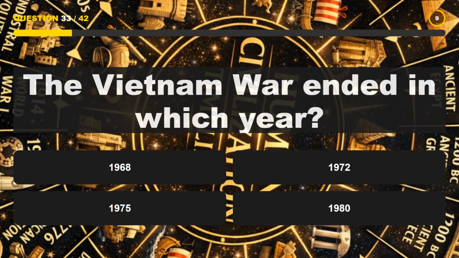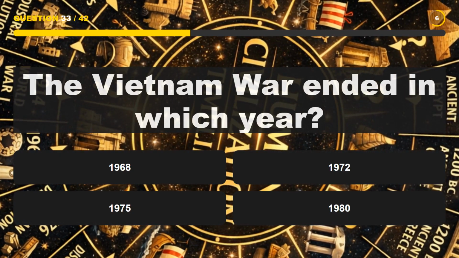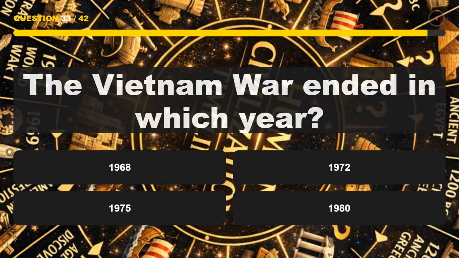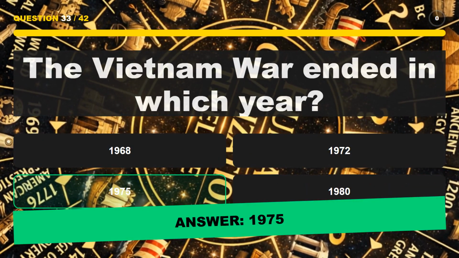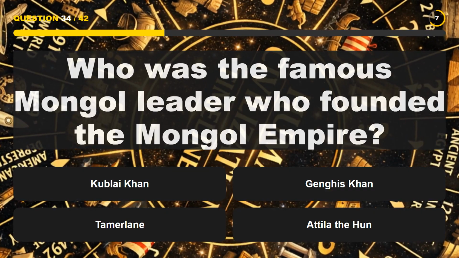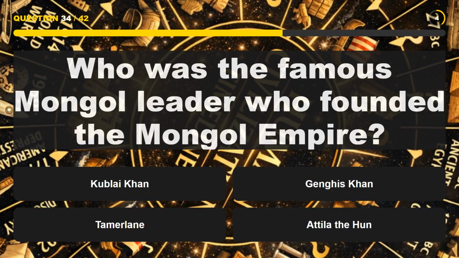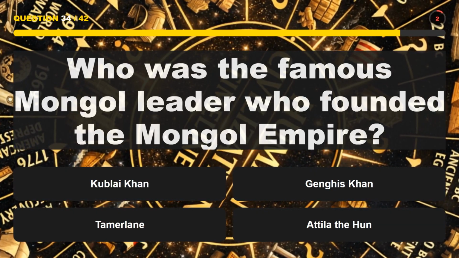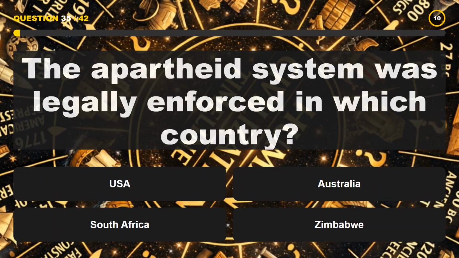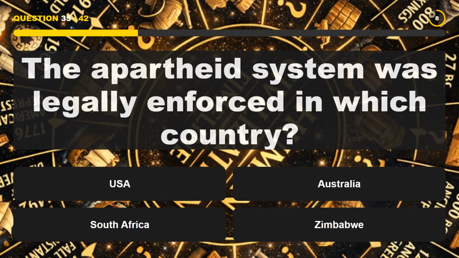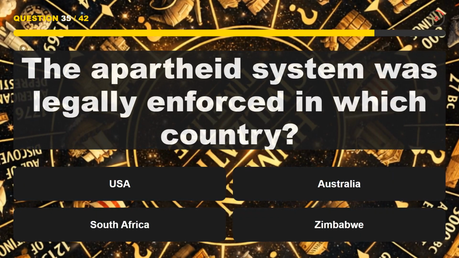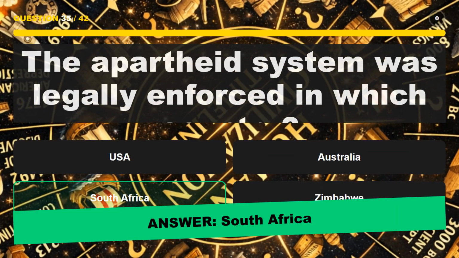The Vietnam War ended in which year? 1975. Who was the famous Mongol leader who founded the Mongol Empire? Genghis Khan. The apartheid system was legally enforced in which country? South Africa.